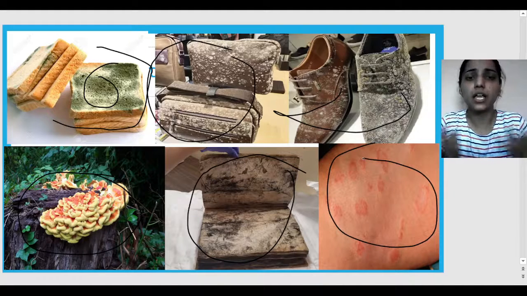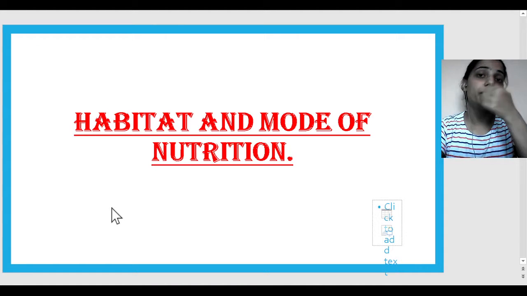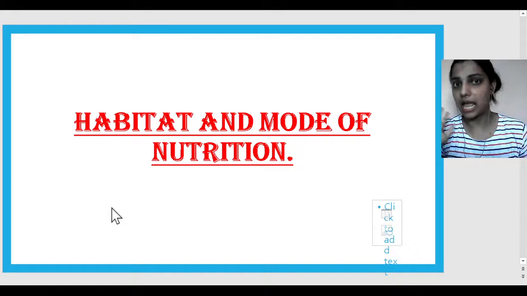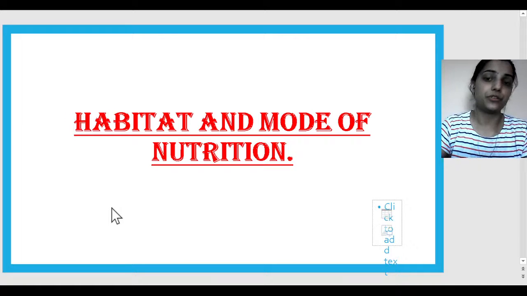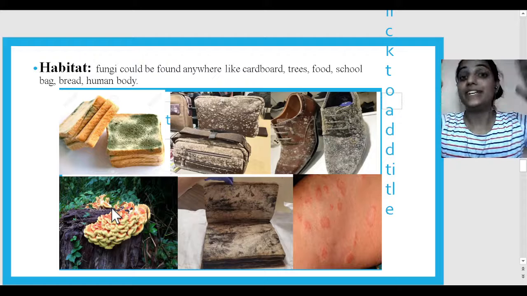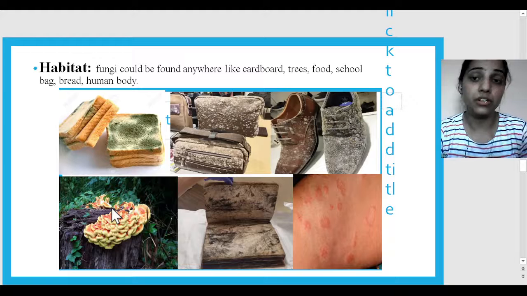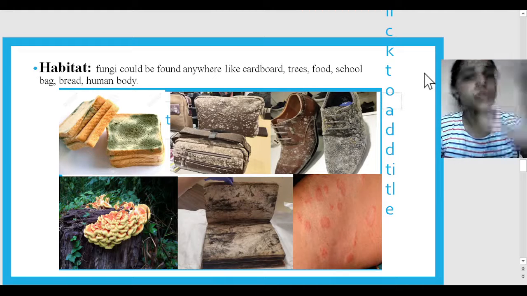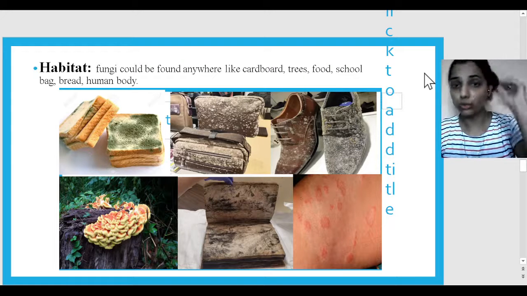So we can say that this is fungus obviously, and we are going to study about the habitat and mode of nutrition. Habitat is where we can find this fungus. So if I tell you, the habitat is that you can find it anywhere. Fungi could be found on cardboard, trees, food, school bag, bread, human body, meaning they can grow anywhere. So we can say the habitat is very versatile, not limited at all.